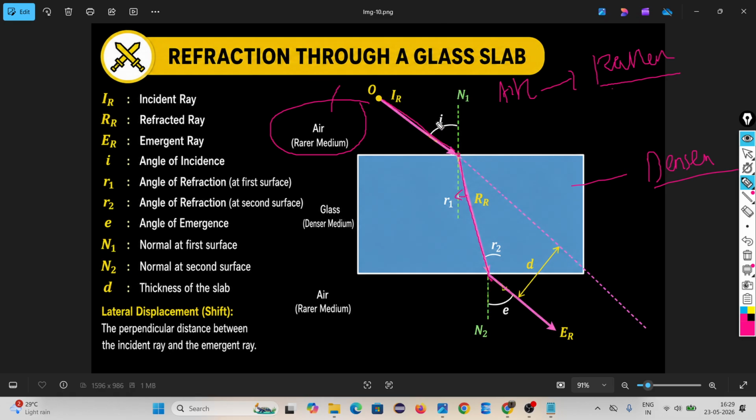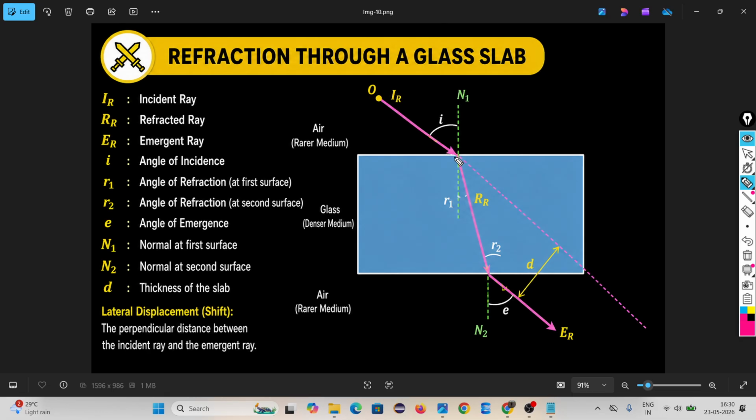Then again the medium is changing. From first air to glass, it is changing the medium. That's why the direction changes. Again from glass to air, it should change the direction, na? Yeah. So listen, glass is denser, air is rarer. Then this time look, it is away from the normal. Are you looking? Yeah. You have to remember, when air to glass, it is near to the normal. When glass to air, it is far from the normal.